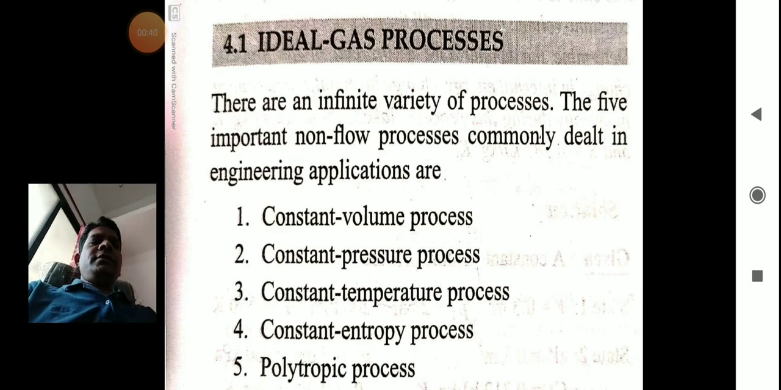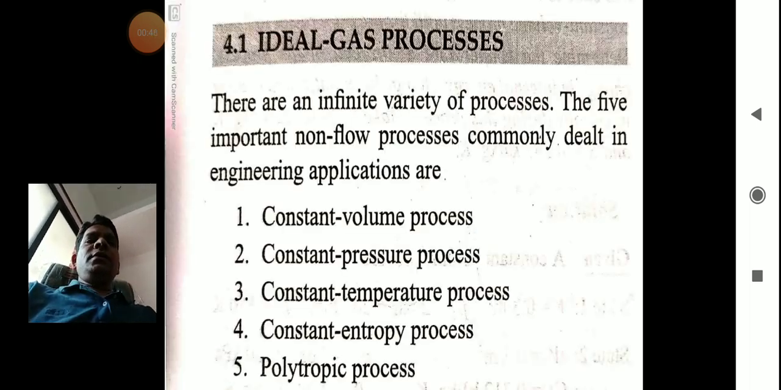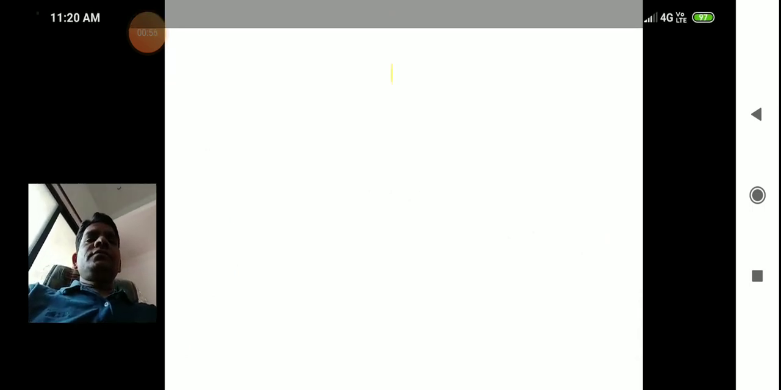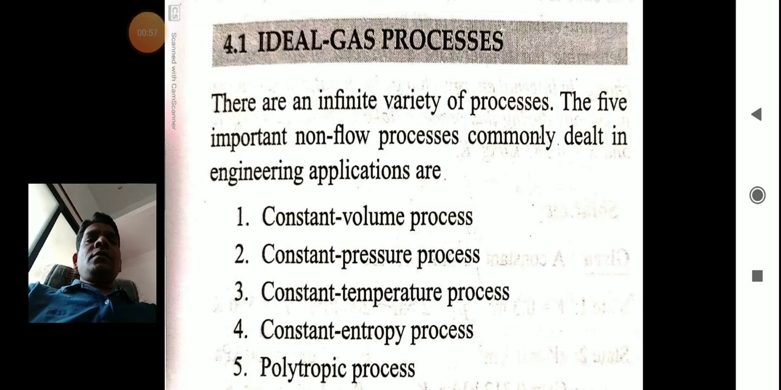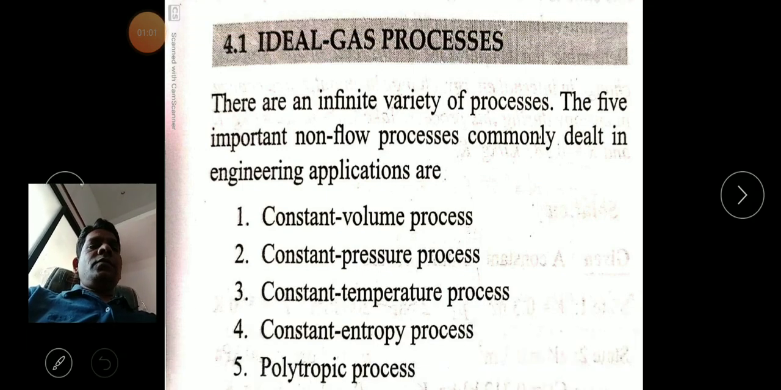So boys and girls, these are the various processes in our engineering thermodynamics. Okay: constant volume, constant pressure, constant temperature, constant entropy, and polytropic. So here we can discuss, suppose you consider the constant volume process.